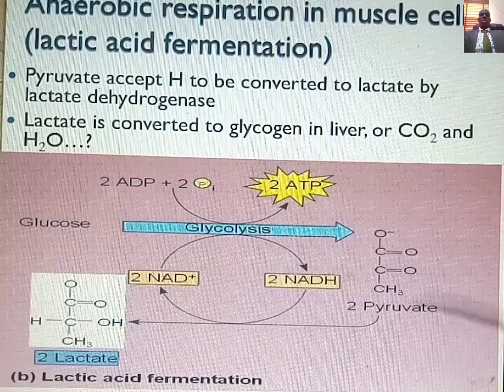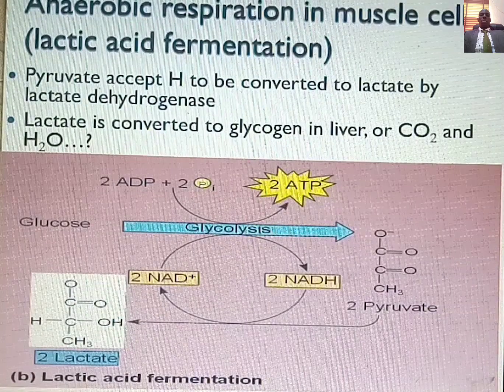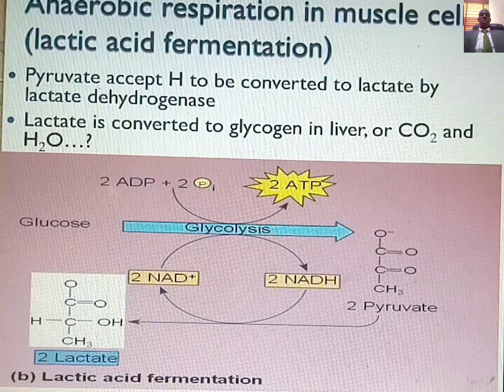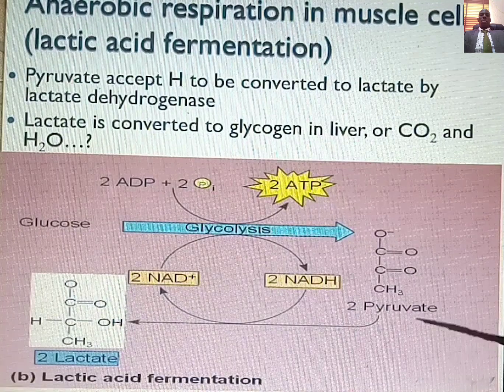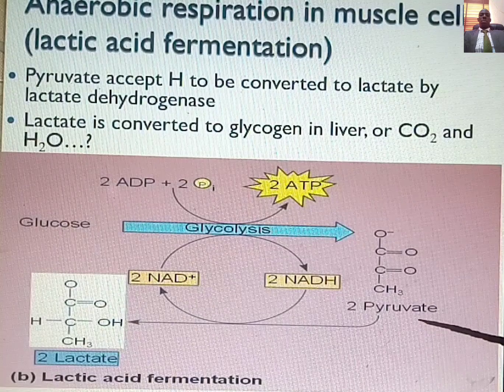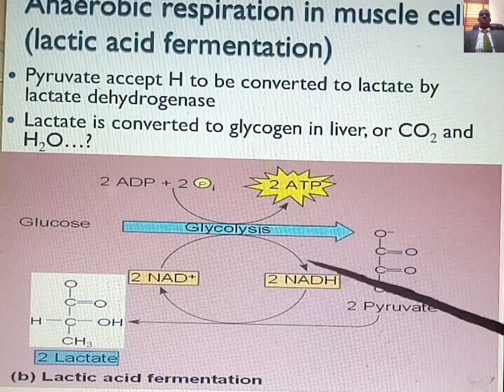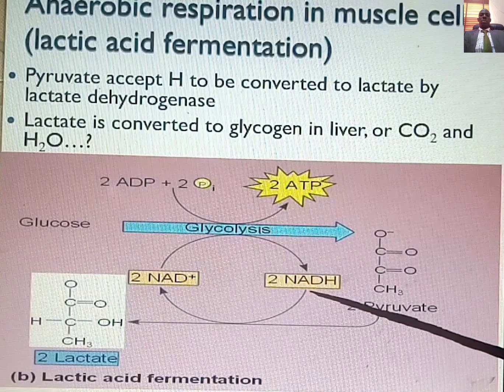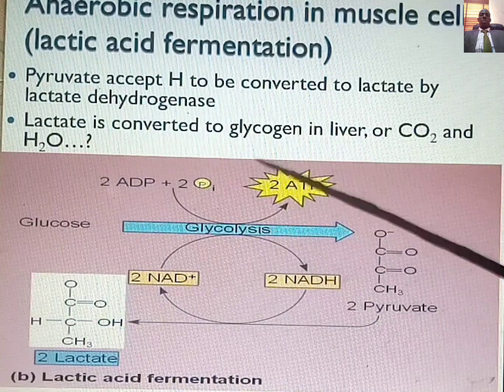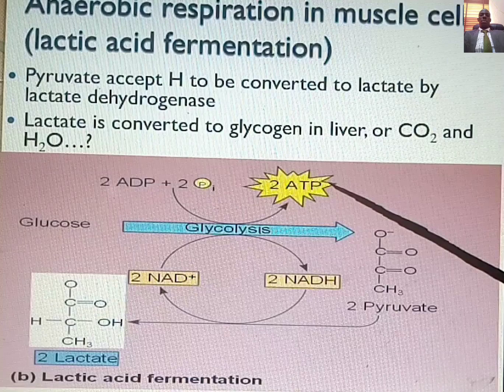And I said earlier that 1 mole of glucose will generate 2 moles of pyruvate. During that process, know that NADH is also produced. Also, ATP is generated.